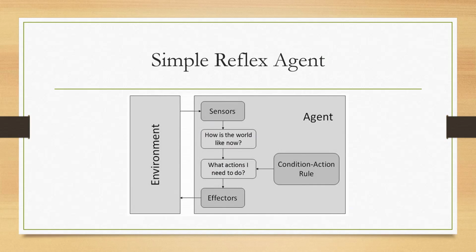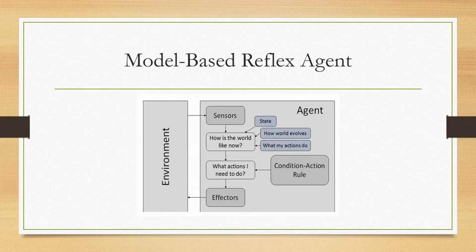I hope you understand this concept. Next we will move on to the model-based reflex agent. In this agent also we have the same agent concept, sensor concept, actuators and environment. The points we discussed in the previous agent are applicable for agent, sensor, effectors and environment. Apart from that, what are the important characteristics of a model-based reflex agent?